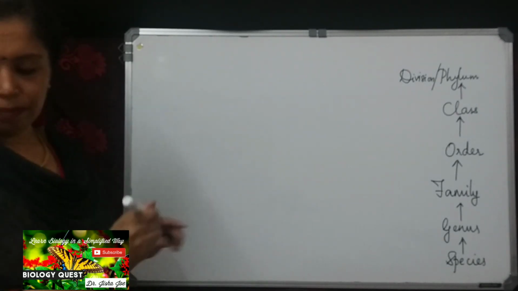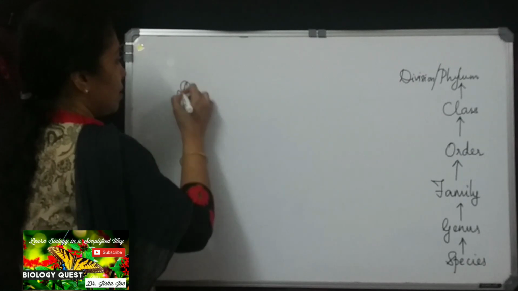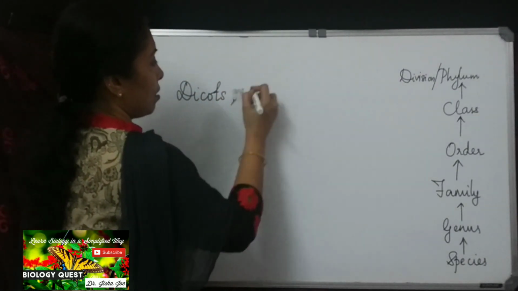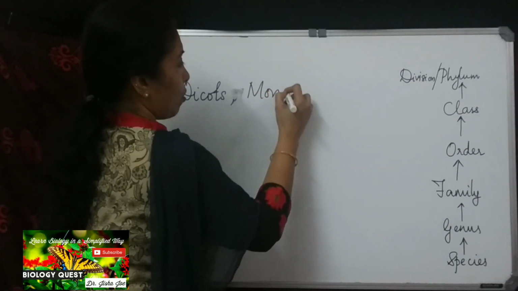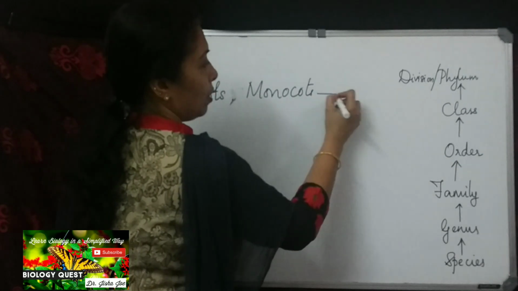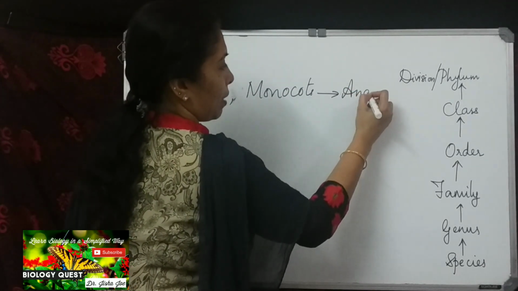So we have seen dicots or Dicotyledonae and monocots, monocotyledonae, two different classes belonging to the division Angiospermae.